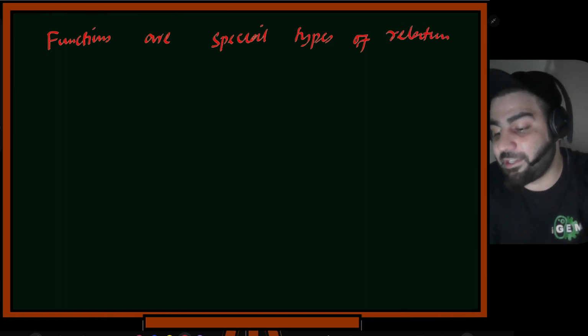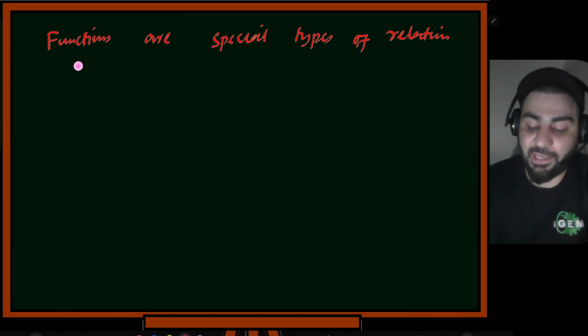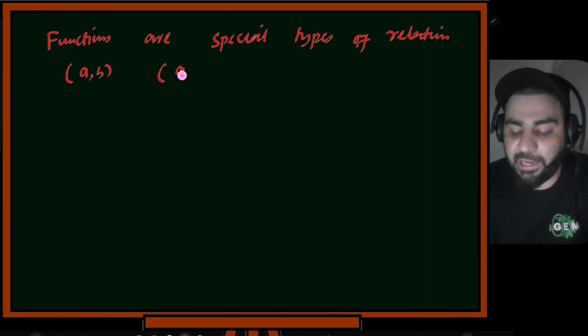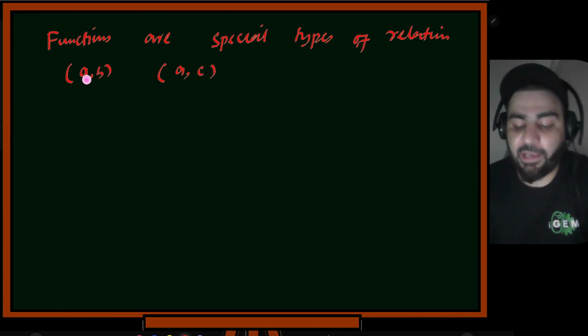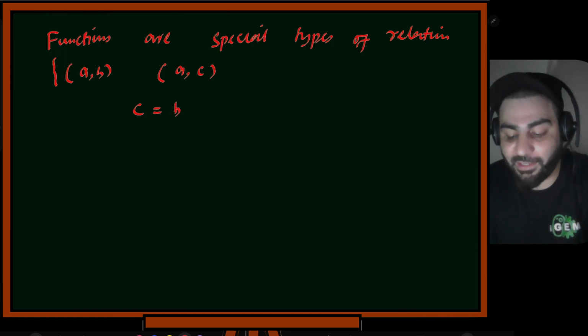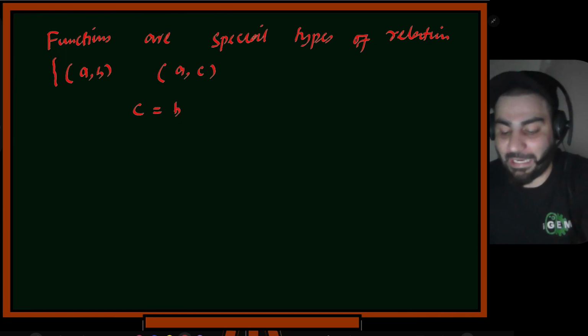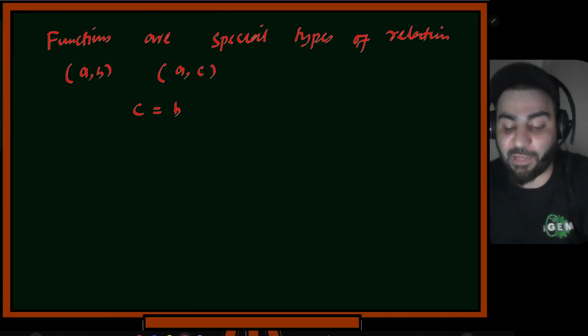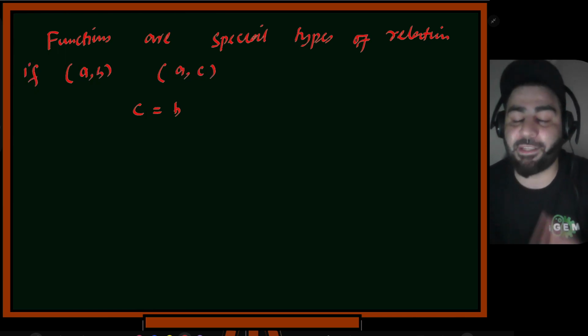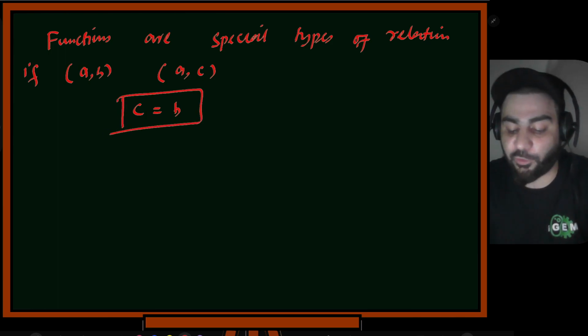Now you know that this relation is basically a Cartesian product, in which if you have an ordered pair (A, B), and if you have a second ordered pair (A, C), if you have these two ordered pairs in that relation, that means C should be equal to B. How many of you understood this vaguely? I'll explain this if you do not understand. So what I'm saying is, if this is present in the relation, and if this is also present, it basically forces me that C should be equal to B.